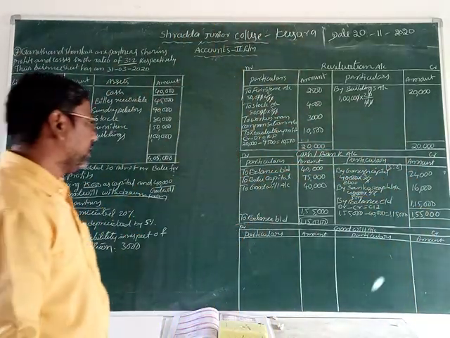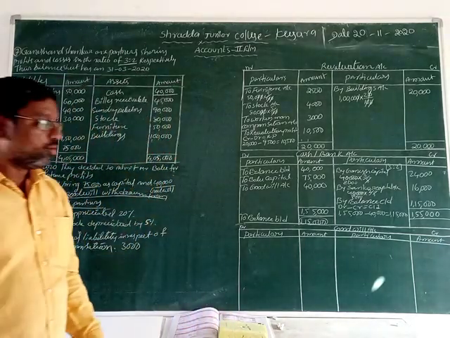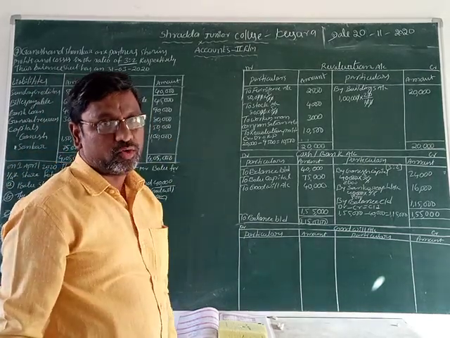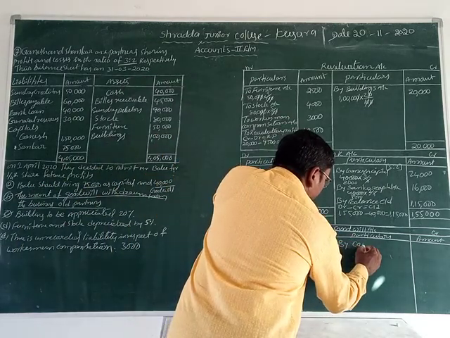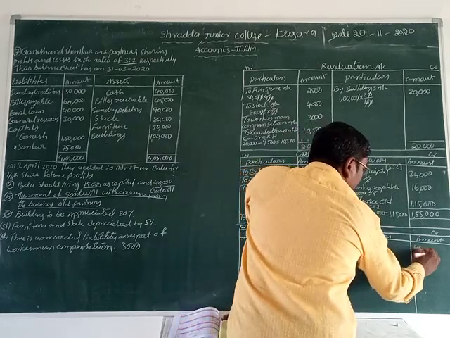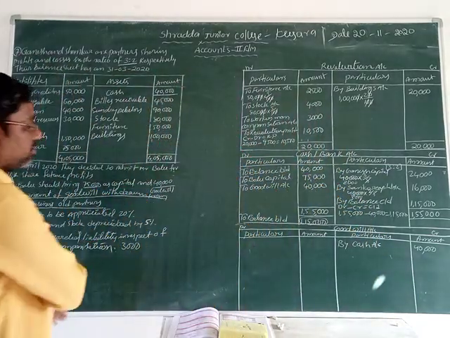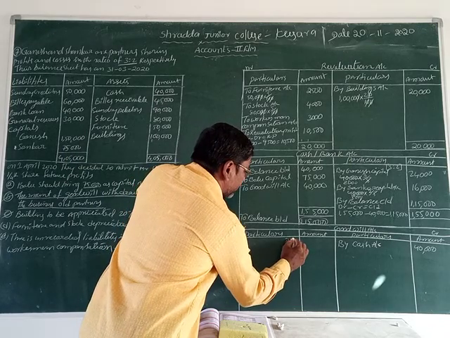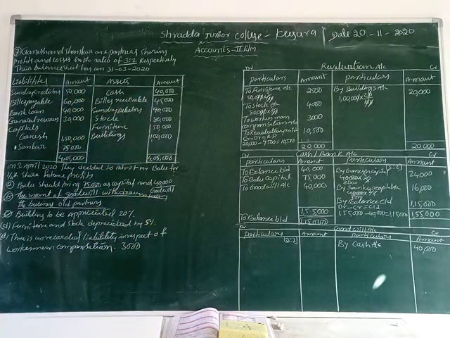Now we can receive the goodwill. How we can receive the goodwill? By cash only. Who can bring the cash? The new partner Balu can bring the goodwill by cash only. Thus we can record now by cash account. What is the amount of cash, the goodwill value? 40,000 rupees is there. Goodwill value you can record here, 40,000. Now we can distribute the goodwill in which ratio? 3:2 ratio, the old partners' profit and loss sharing ratio.